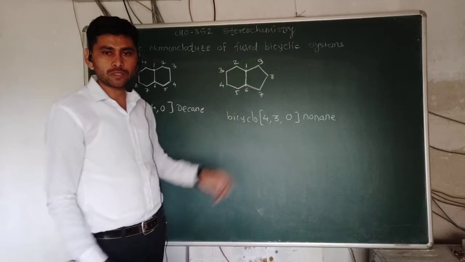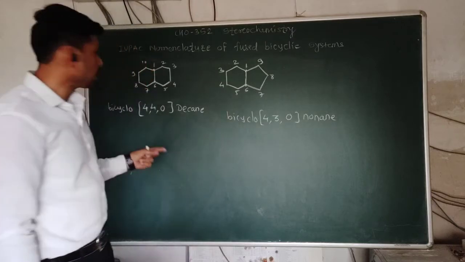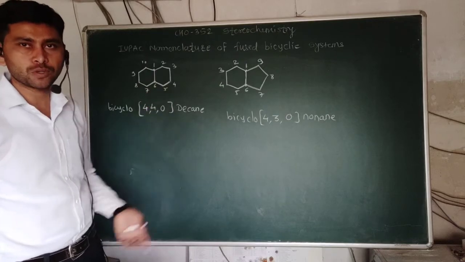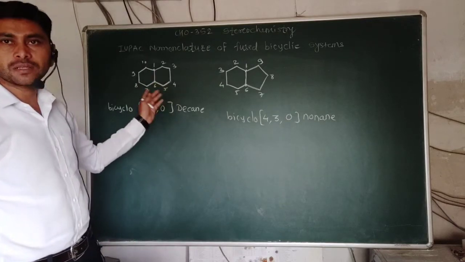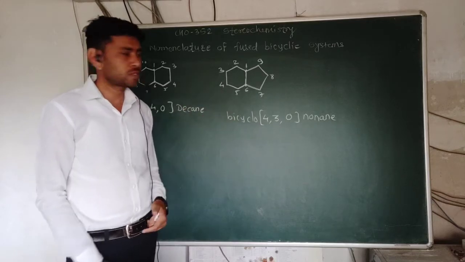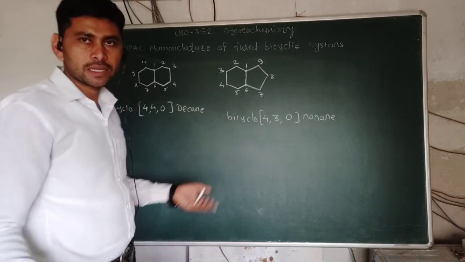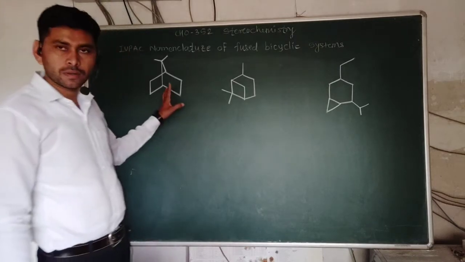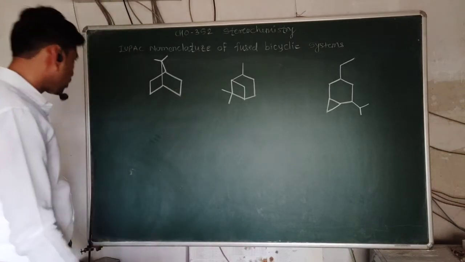Now we have to take an example of bicyclic compounds with substituent. If a substituent is present, how can we number it? How can we give the IUPAC name? That we have to see here. We shall take an example and see certain examples of bicyclic systems with substitution.